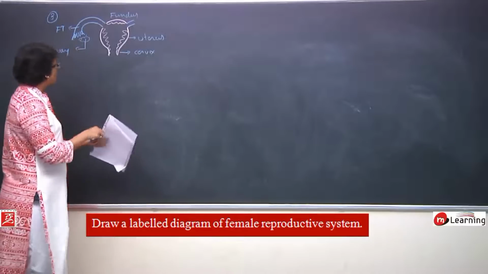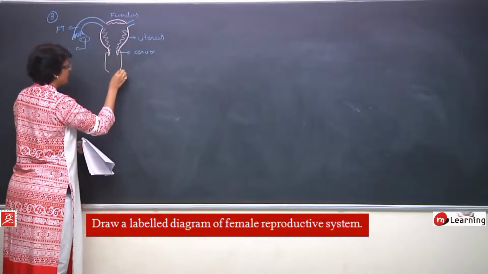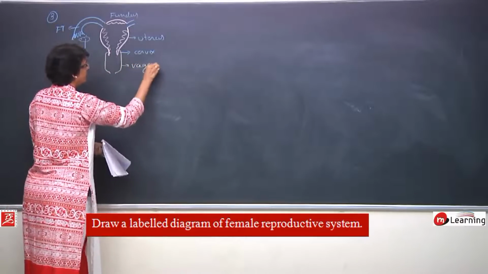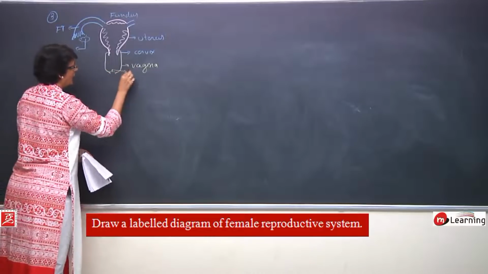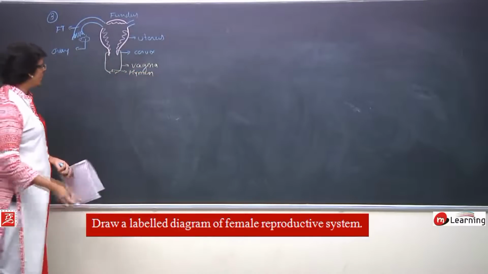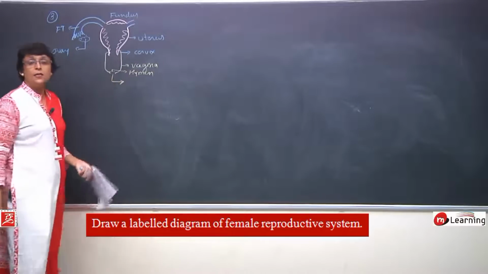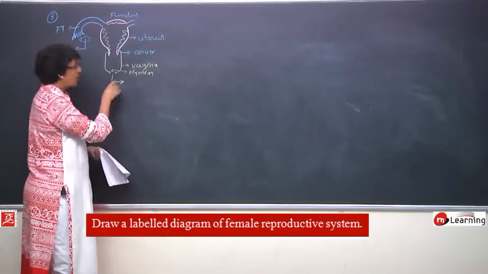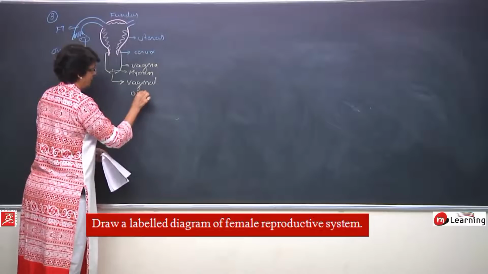The cervix opens into another tube-like structure which is the vagina. At the opening of the vagina, we can show the hymen, which may get ruptured later on, and the opening, that is the genital opening, the vaginal opening.